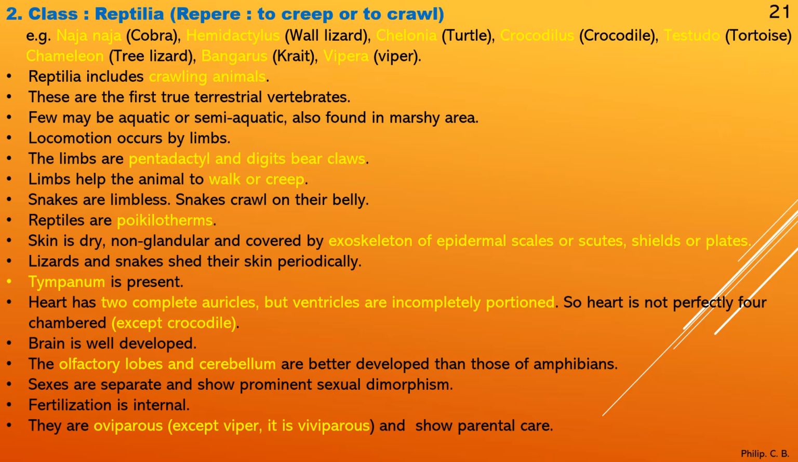Then brain is well developed. The olfactory lobes and cerebellum are better developed than those of amphibians. Sexes are separate and show prominent sexual dimorphism. Fertilization is internal. They're oviparous, that is the egg laying one, except viper, which is viviparous, give birth to the young one and show parental care.